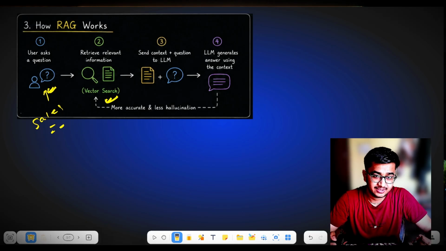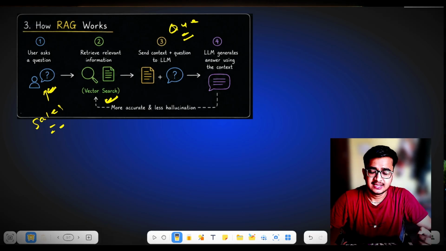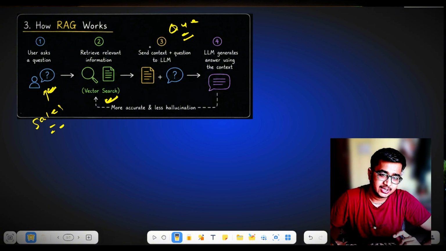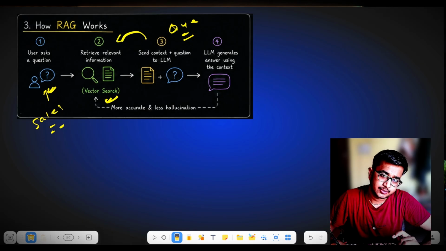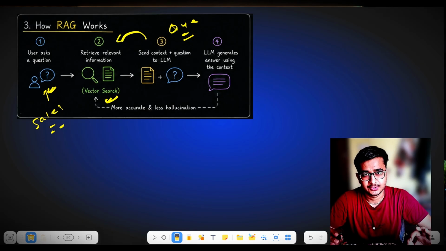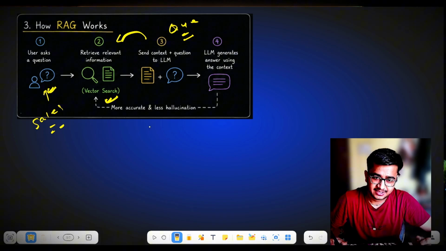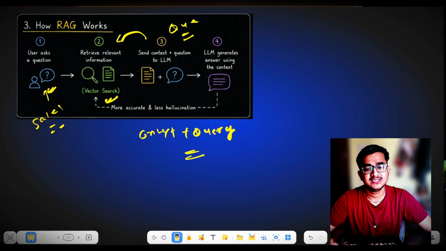What will the LLM do? The LLM will convert that question into chunks and generate embeddings based on that. Now the LLM will do a search inside your vector database where you have stored your data about the sales, and it gets context from there. Now the LLM has context plus query.